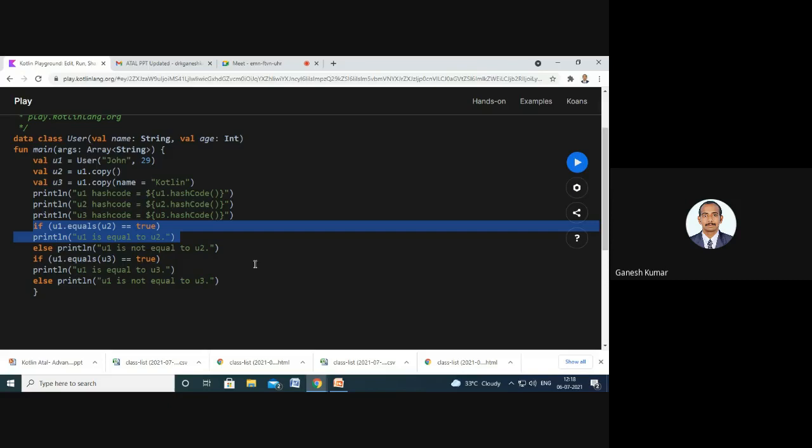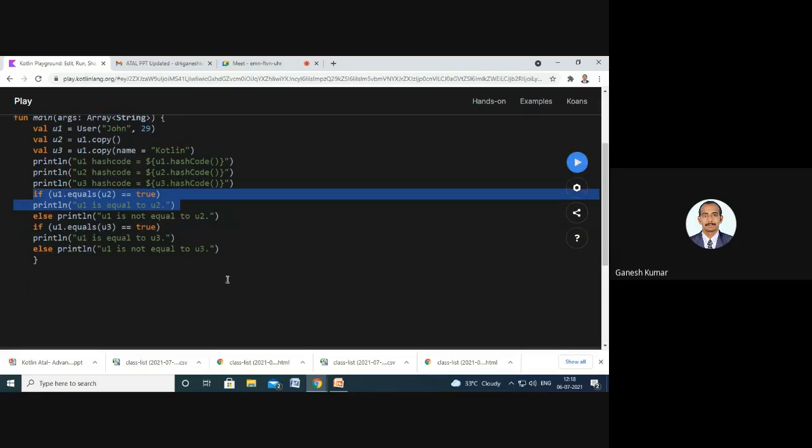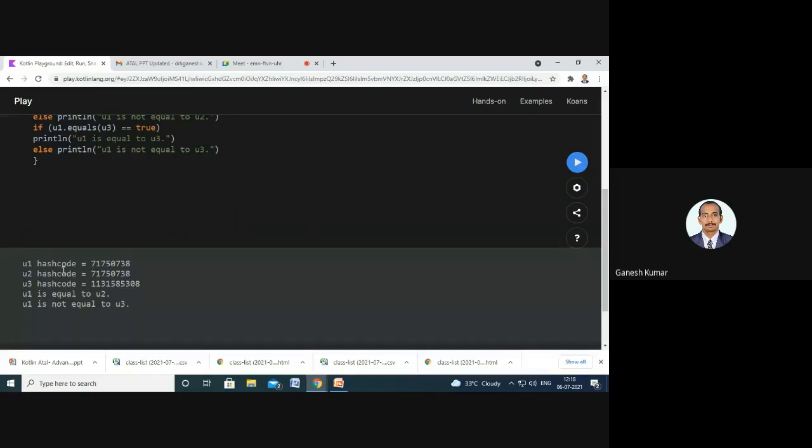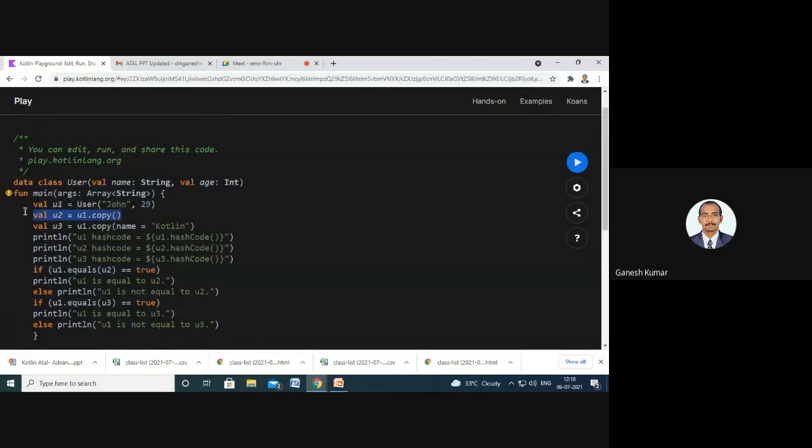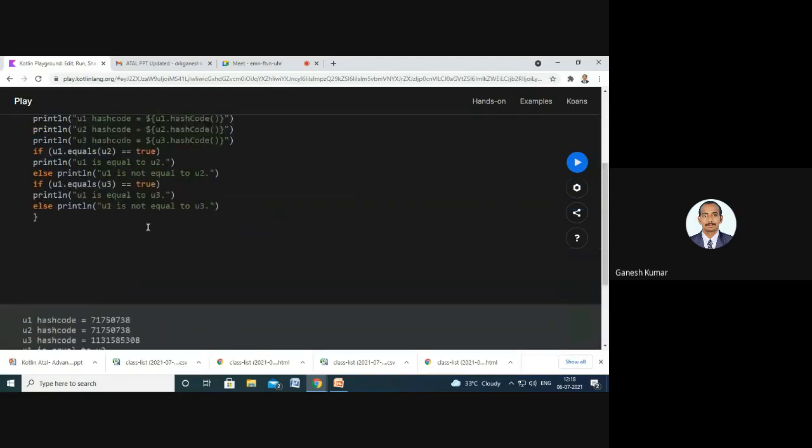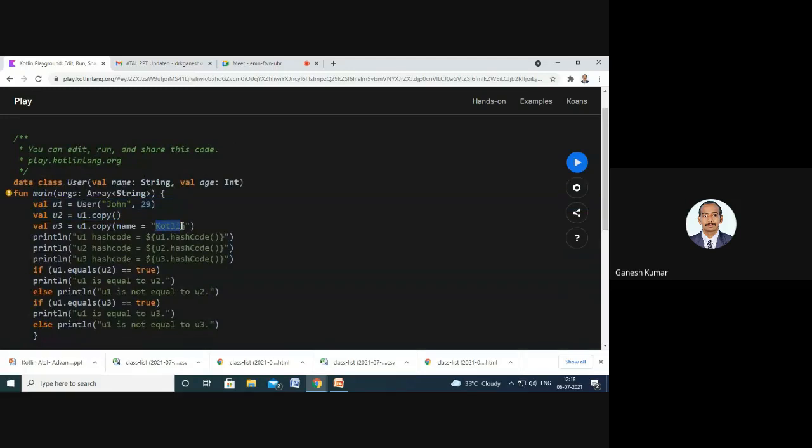Like we are similarly checking whether string variables are equal to one another, here we are checking the objects with one another and verifying whether these are equal to each other or not. So on executing, the hash code for u1 and u2 will be the same because we are passing the same parameters for both the objects u1 and u2, and u3 is different because I had given a name called Kotlin, right?